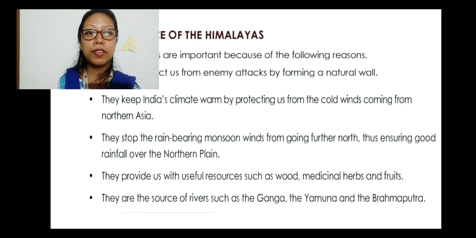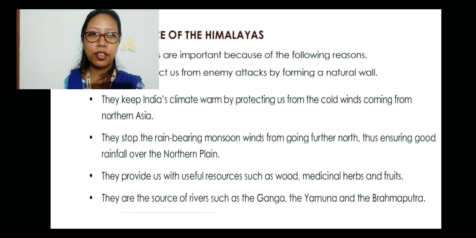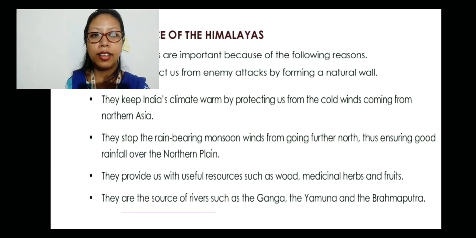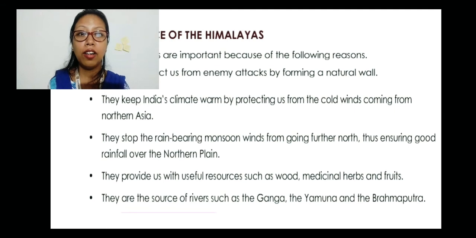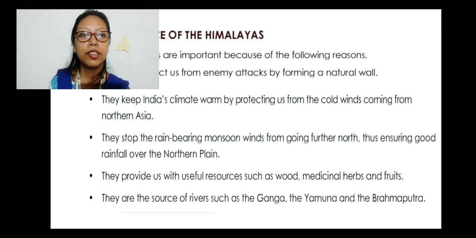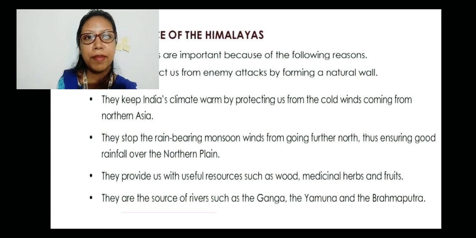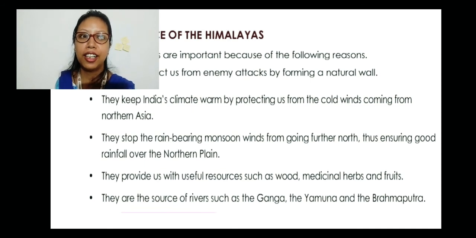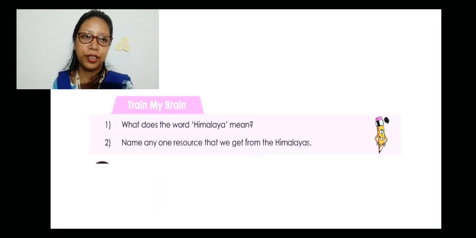They provide us with useful resources such as wood, medicinal herbs and fruits. Now Himalayas have lots of trees. They have forests and trees. Full of forests and trees means they are full of resources. Resources means we get wood, then we have medicinal herbs and fruits. Then they are the source of rivers such as the Ganga, the Yamuna and the Brahmaputra. So Himalayas actually are the source for the Ganga, Yamuna and Brahmaputra.